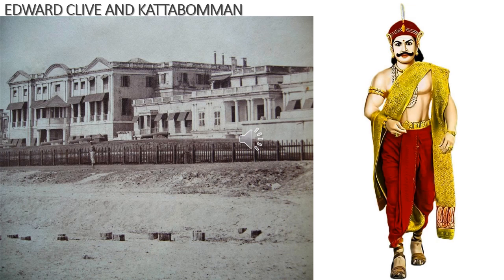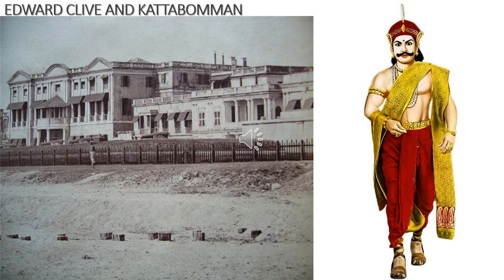The Madras Council directed Kattabomman to appear before a committee, so Kattabomman went to Madras Council. Meanwhile, Edward Clive understood the situation. He dismissed the collector Colin Jackson from his service for his misbehavior and released Sivasubramaniam.